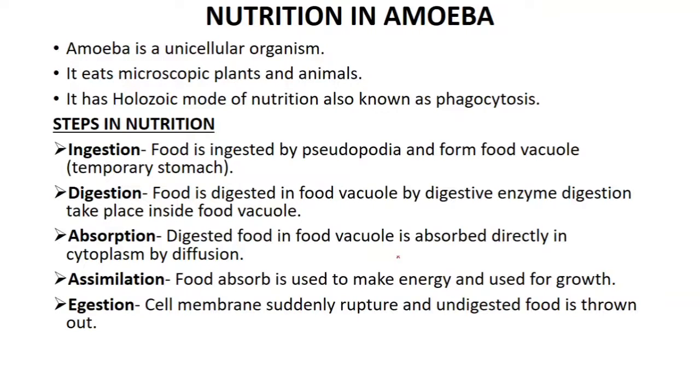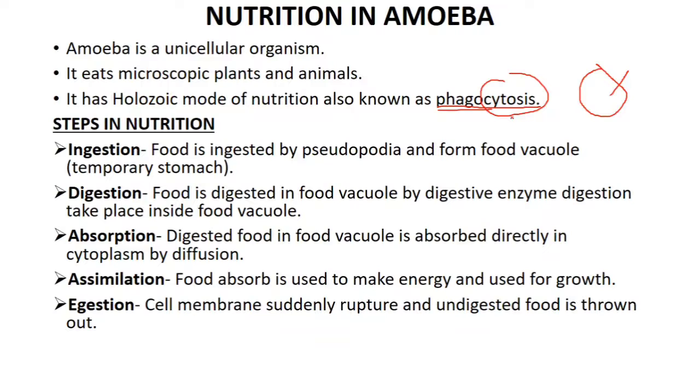So to start with the nutrition in animals, the simplest animal which is present on the earth is the amoeba. It is a unicellular organism. It's very small and it also has holozoic mode of nutrition. Holozoic mode of nutrition means it ingests complex organic food material, and this holozoic mode of nutrition is also known as phagocytosis. Phago means to eat and cytosis means by cell. As the amoeba is a single cellular organism, it is a cell and it is eating, so that's why it is known as phagocytosis.